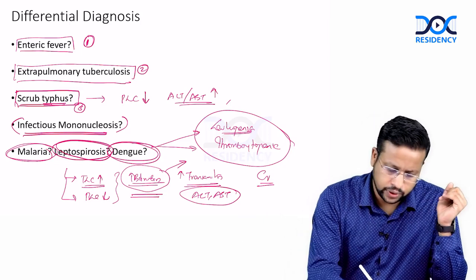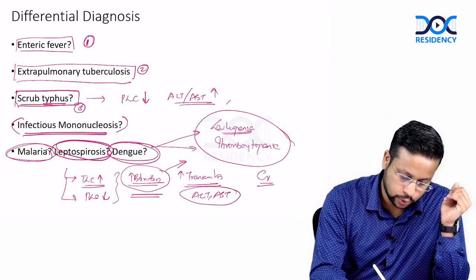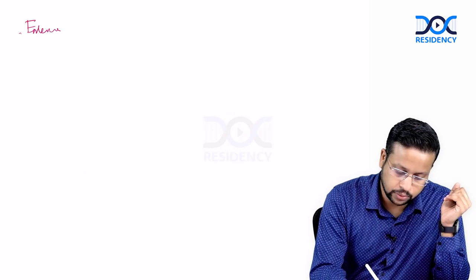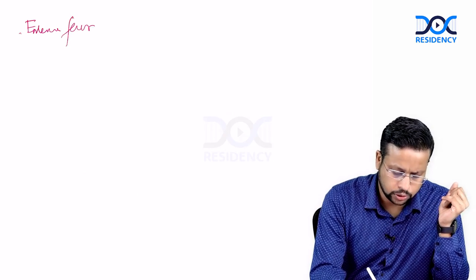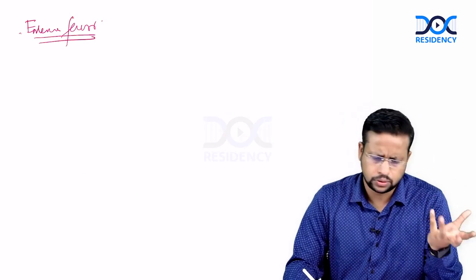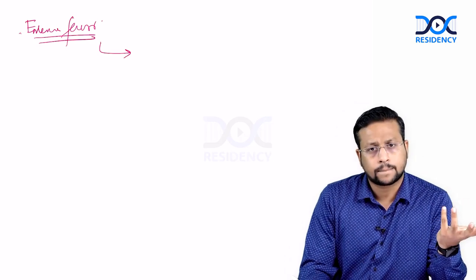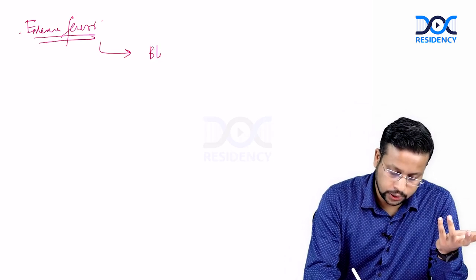So enteric fever, that is what my first differential was. We have extra-pulmonary TB also, but we will not be doing every investigation first. So what we can do is, for enteric fever, do a blood culture.